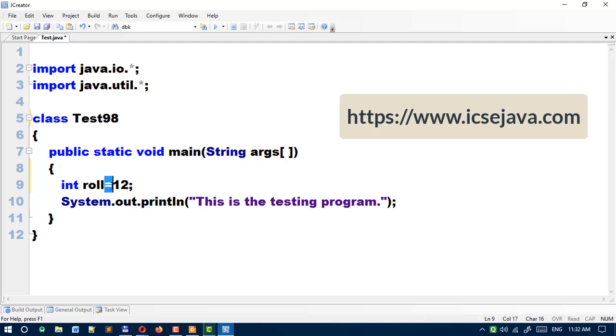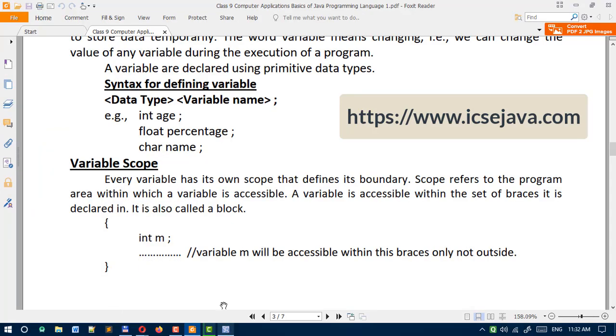So you must identify what tokens we are using in a Java program. int is a keyword, roll is an identifier, equal to is an assignment operator, and 12 is a fixed constant value known as a literal. According to the definitions of different tokens, I have shown you examples in a Java program where we are using these tokens.